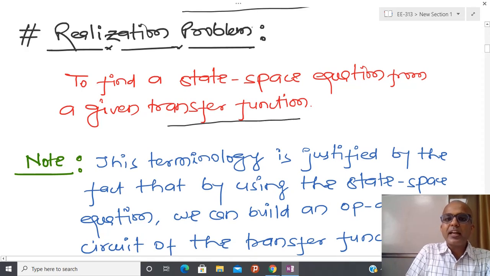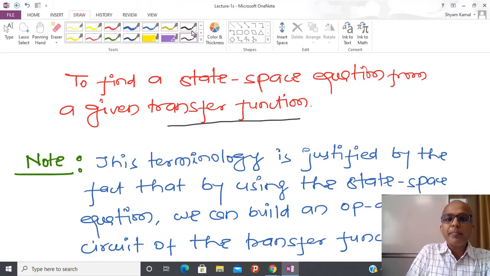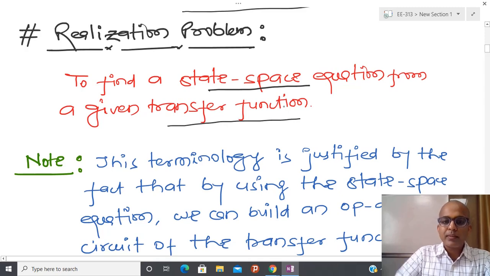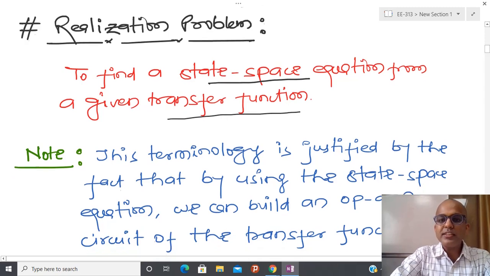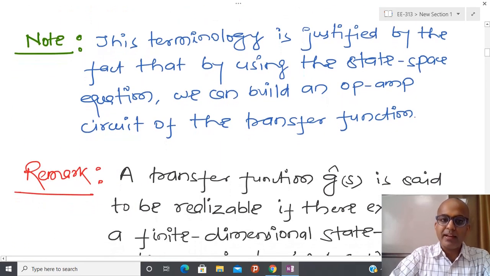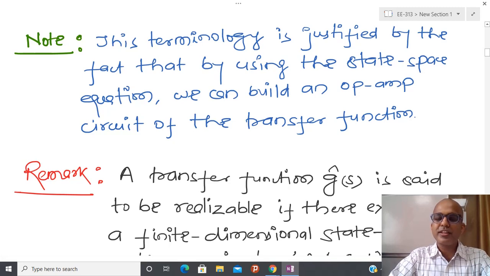So I am assuming that the transfer function is available to me, and based on the available transfer function I am going to formulate the state space equation. And why is this terminology justified? Because if you have some idea of the operational amplifier, then you know that with the help of an operational amplifier I am able to construct some kind of differentiator, some kind of integrator, some kind of proportional element. Suppose you have to scale some quantity, then using an operational amplifier we can perform this kind of application.